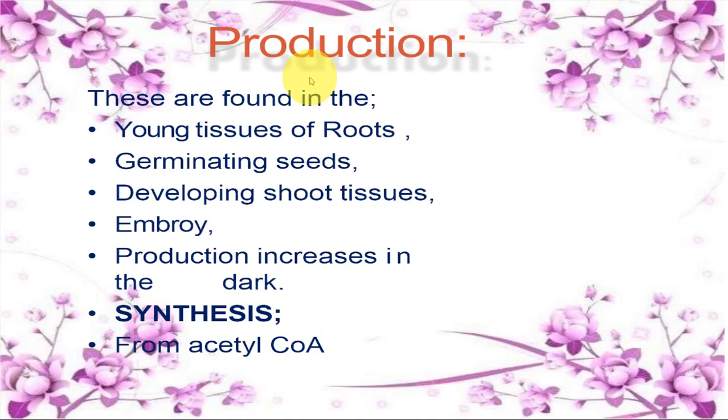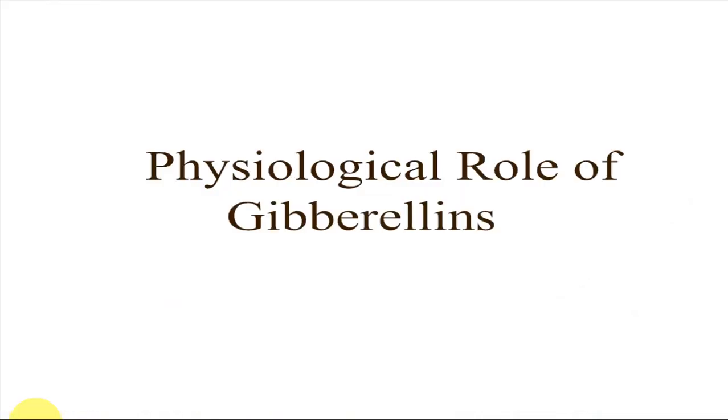As for their production, they are mostly found in young tissues, or gibberellic acids are synthesized in roots, germinating seeds, developing shoots, or even in the embryo, and it has been seen that production increases in the dark. They are synthesized from acetyl coenzyme A.